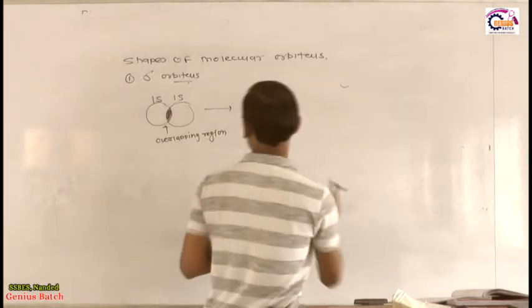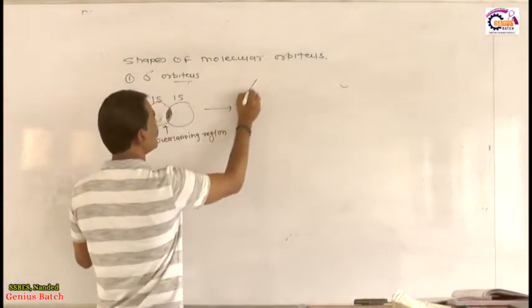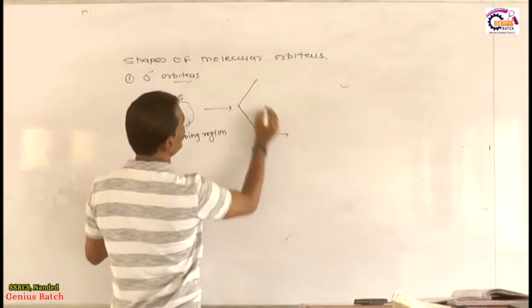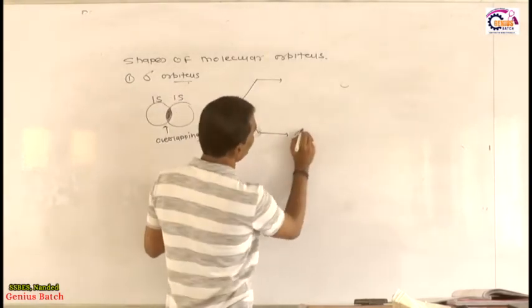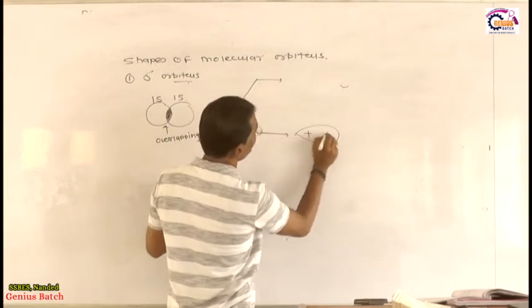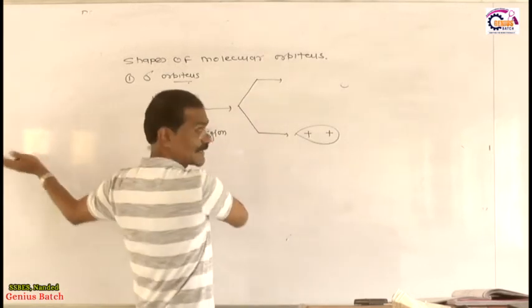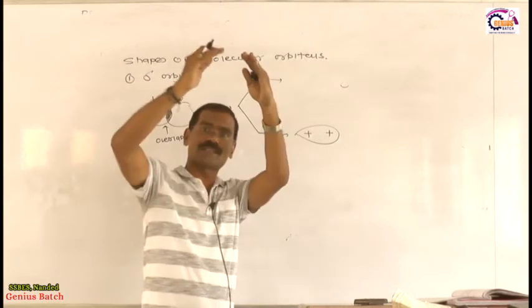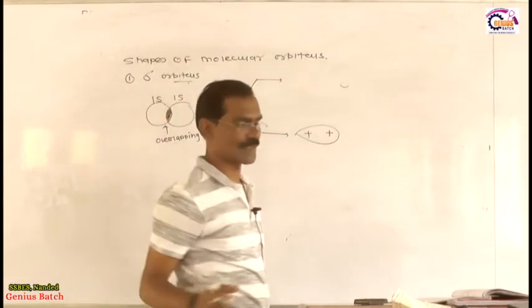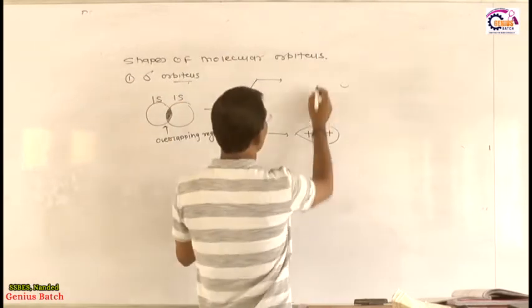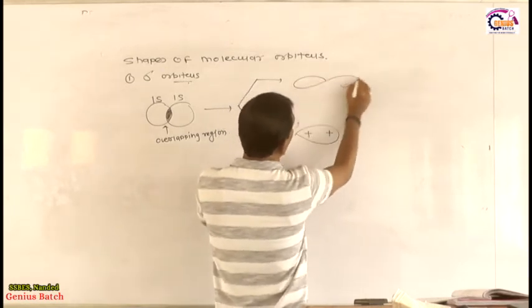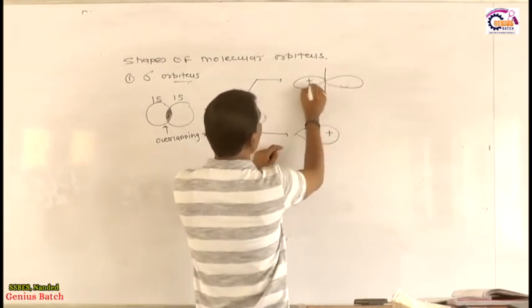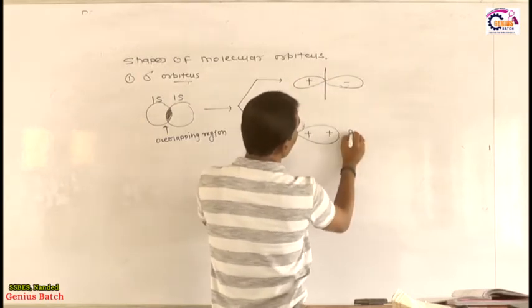Then after overlapping, what happens? Two 1s orbitals give two molecular orbitals. Out of the two molecular orbitals, one is called the bonding orbital, which is positive overlapping, as I mentioned already, because same sign overlapping gives the bonding molecular orbital. It doesn't have any node, but the other orbital has one node, and this is plus and this is minus.